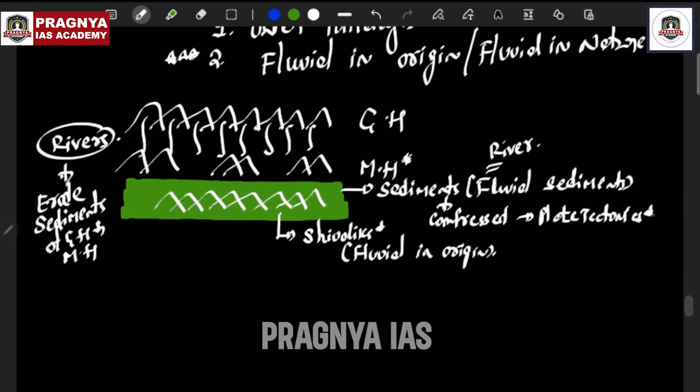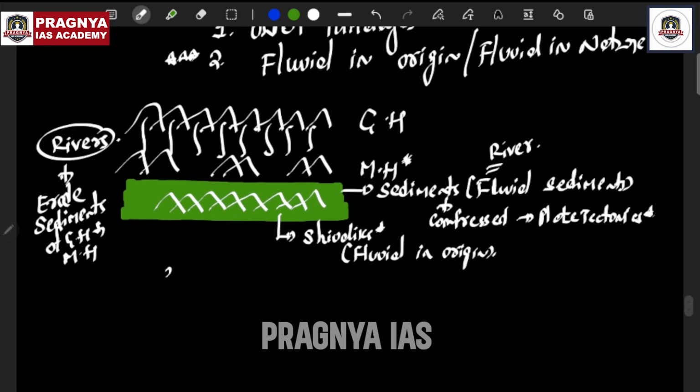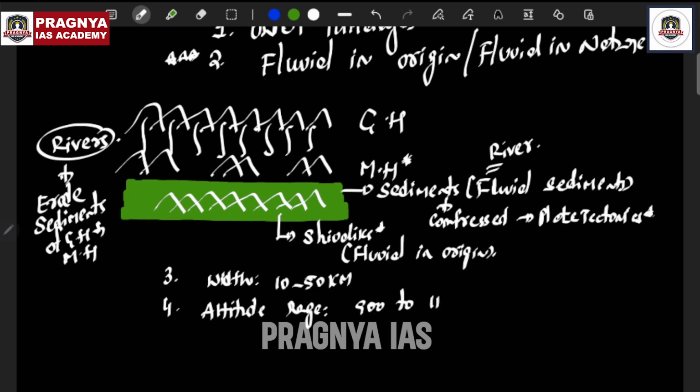Understand this. Coming to this particular Shivaliks, other important points related with the Shivaliks. Third major point is that their width is very narrow, 10 to 50 kilometers. And their altitude range is also limited, just 900 meters to 1100 meters, not much altitude. 1100 meters is a small altitude compared to 6000 meters of Greater Himalayas, or compared to the 4000 meters of Middle Himalayas. This is smaller, no doubt about that.